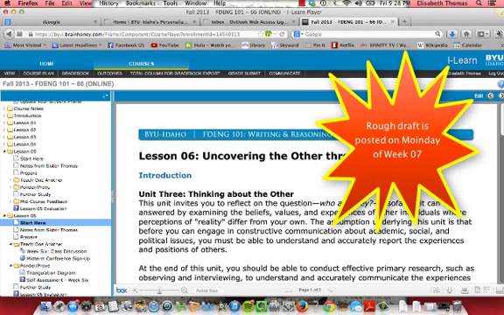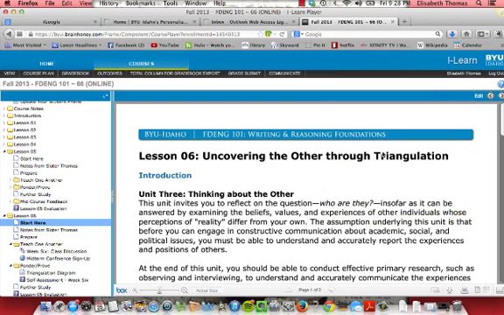Now remember, this profile is only 750 words. It isn't long, it isn't a full-on detailed biographical sketch of this person, but it is focusing on a unique aspect of who that person is. For more detailed qualifications for this essay, please consult the project guidelines.